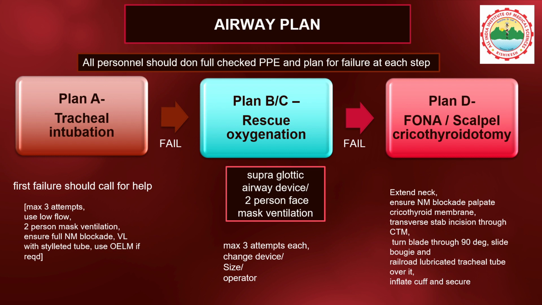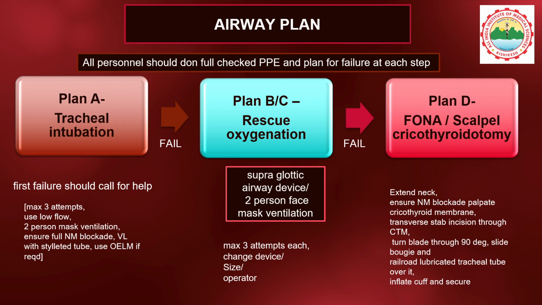In cases of failed plans A, B and C, we opt for plan D and call for help. Declare cannot intubate, cannot oxygenate. Extend the neck and ensure neuromuscular blockade, and exclude any oxygen failure and blocked circuit.